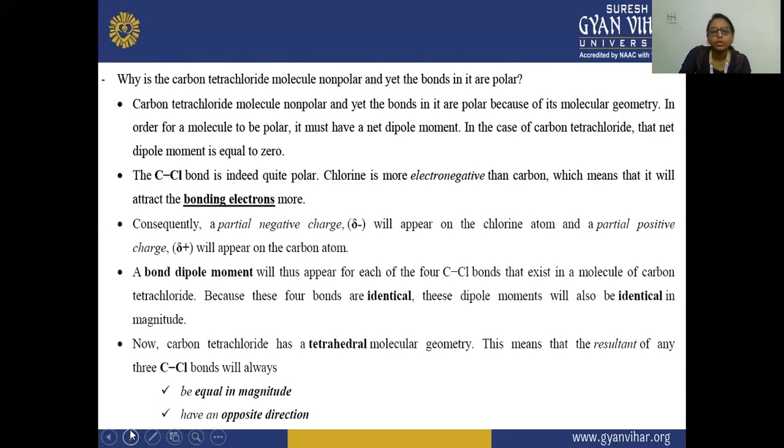The C-Cl bond is quite polar, and chlorine is more electronegative than carbon, which means that it will attract the bonding electrons more. A partial negative charge will appear on the chlorine atom and a partial positive charge on the carbon atom, and a dipole moment will thus appear for each of the 4 carbon-chlorine bonds that exist in a molecule of carbon tetrachloride. Carbon tetrachloride has a tetrahedral molecular geometry. This means that the resultant of any 3 C-Cl bonds will always be equal in magnitude and have an opposite direction.